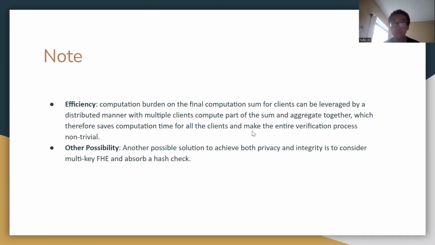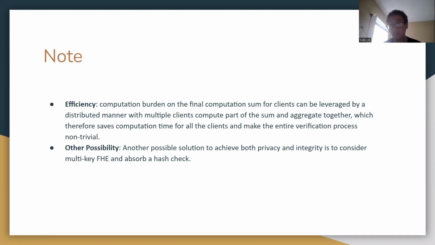So here are some notes. For the efficiency, especially, we know that the computation burden on the final computation sum for the clients, if you only choose one client, of course, that client will carry the same computation cost as the server. So we can alleviate it by leveraging a distributed manner, with multiple clients computing part of the sum and then aggregating together.